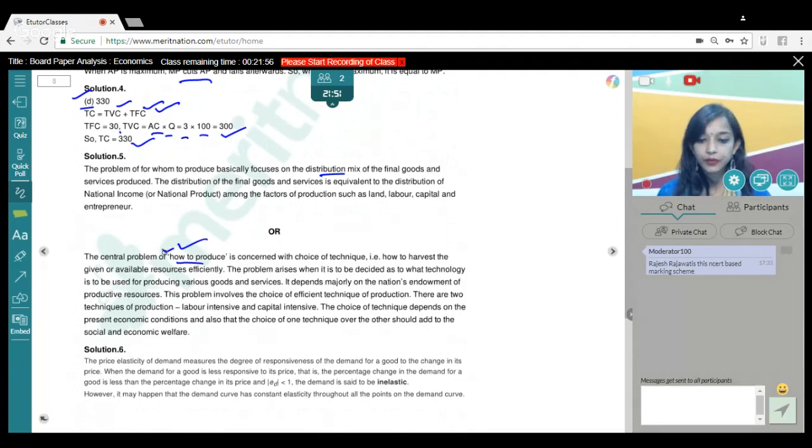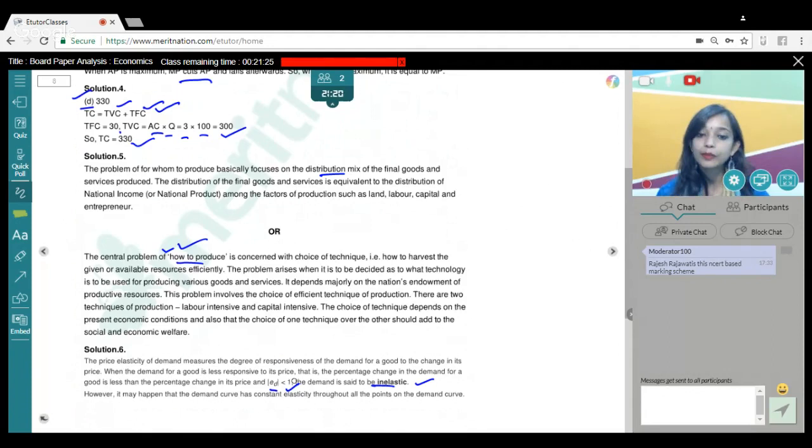Pretty direct, pretty simple. Going to the 6th question: what is meant by inelastic demand, and compare it with perfectly inelastic demand? It is again a theoretical question from elasticity of demand, which we had not expected, but it is pretty simple because we know what inelastic demand is. When the percentage change in demand is lesser, that is, demand is less responsive to a change in price, the elasticity is less than 1. That is how we represent inelastic demand.